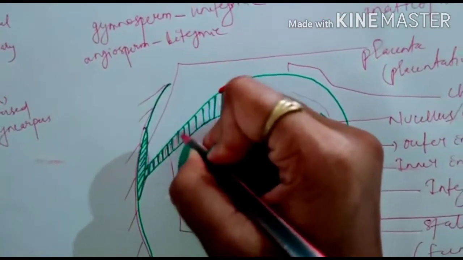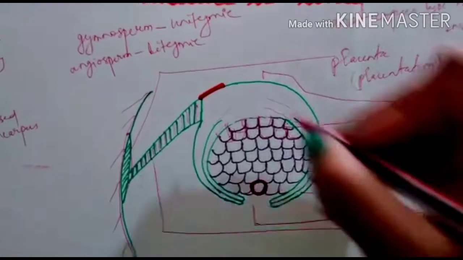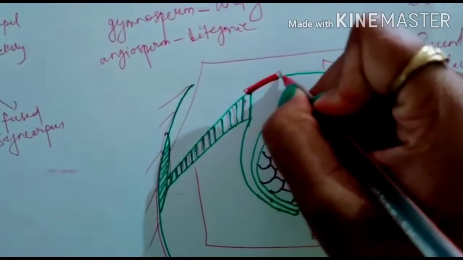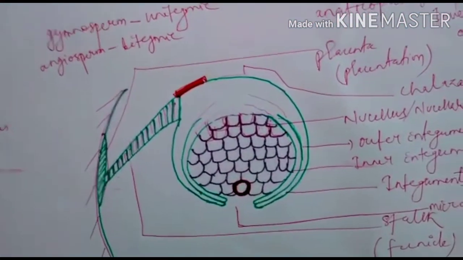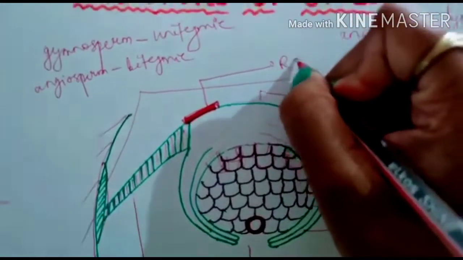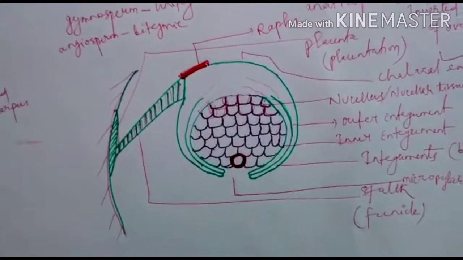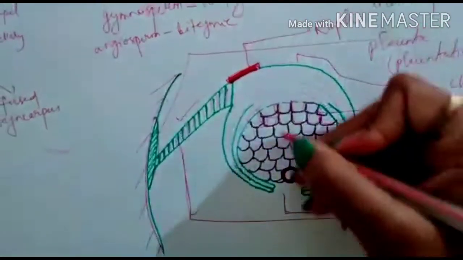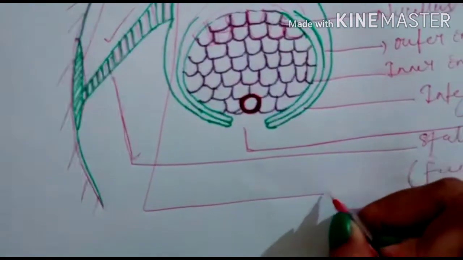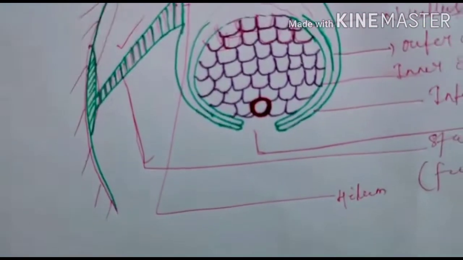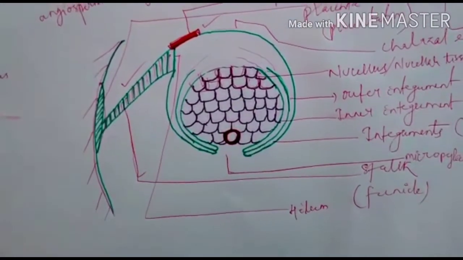When this tissue extends towards the body part, this part is known as raphe, and the point at which the funicle and the body part are connected is known as hilum. So, the point at which the funicle is attached to the body part is known as hilum.